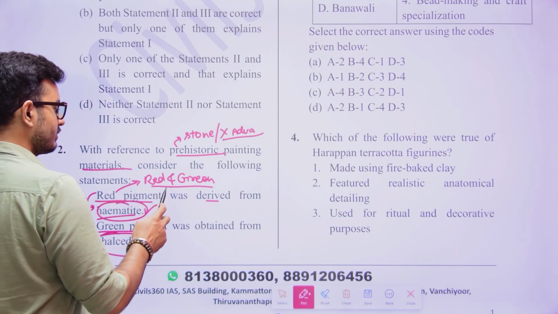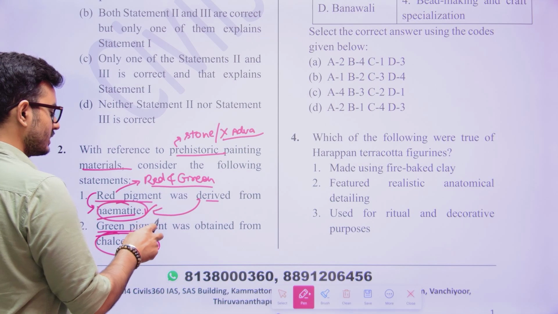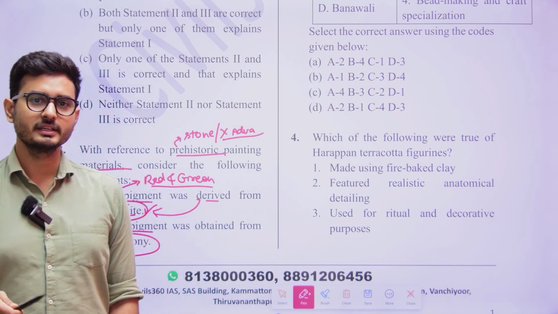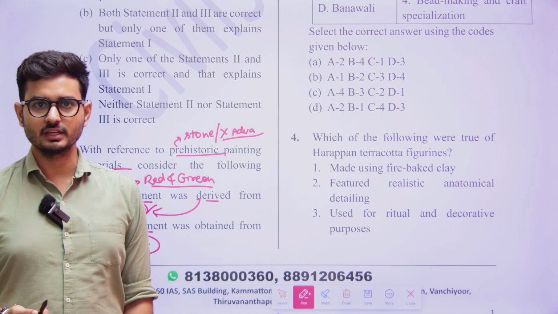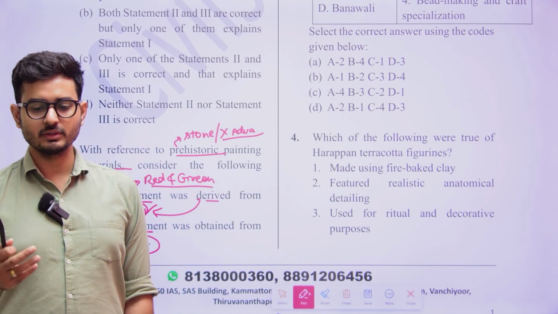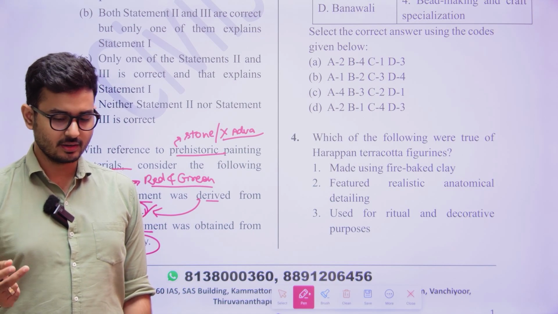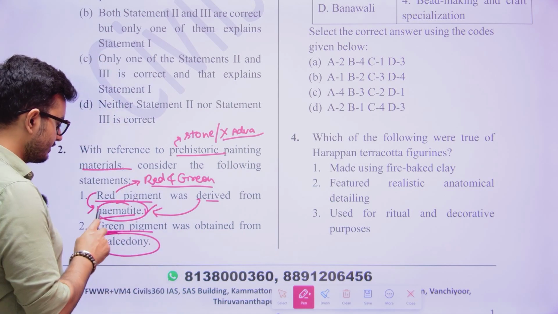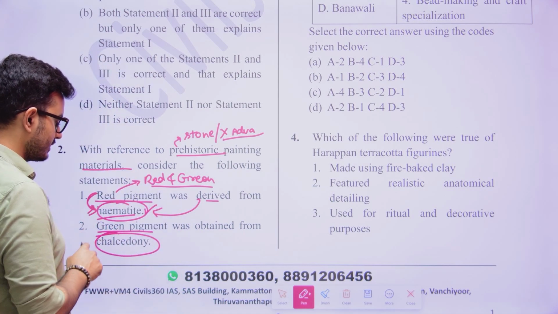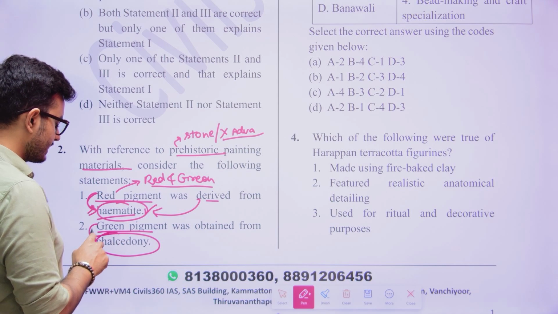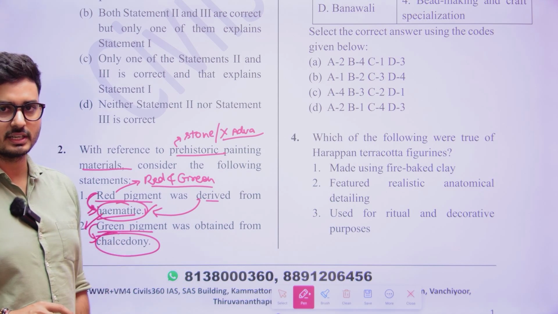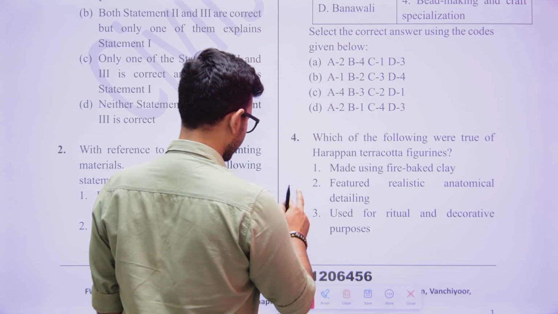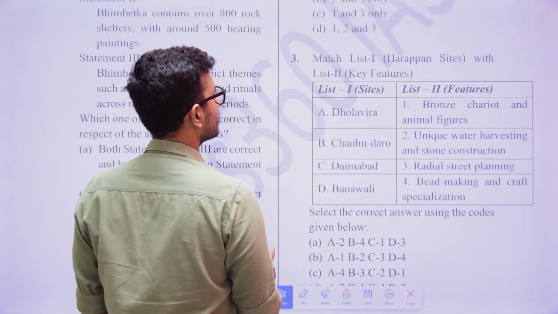Now many people would have thought, how could Stone Age people extract from hematite? Hematite is a natural pigment, not a synthetic color. So it was a natural pigment which they utilized in the conversion process to extract the red color. Similarly, if they can extract hematite, they could also have extracted green pigment from chalcedony. It is a quartzite type of.